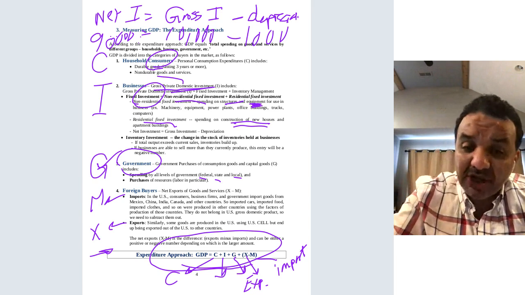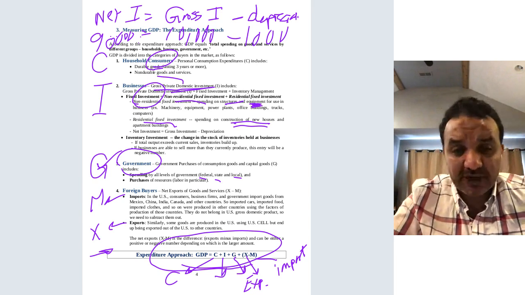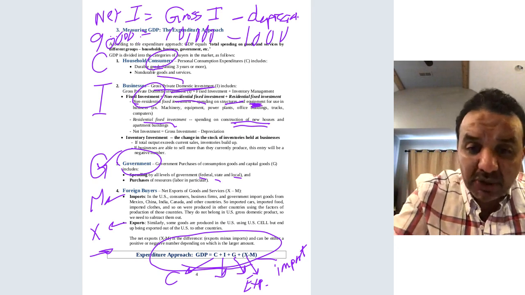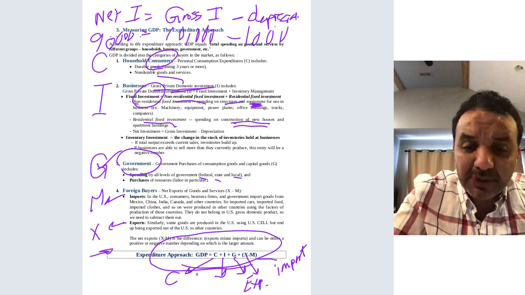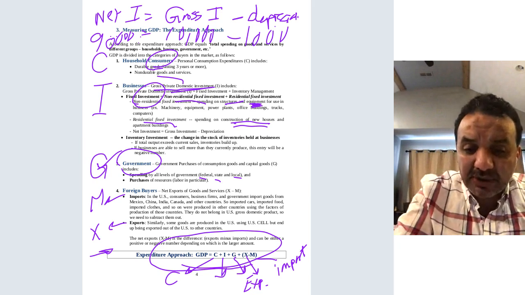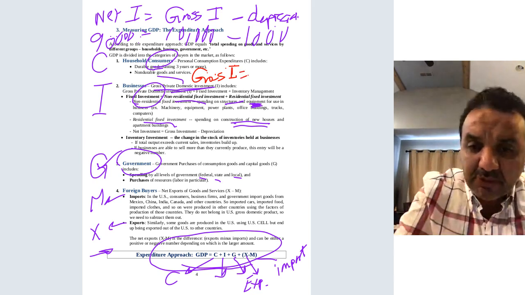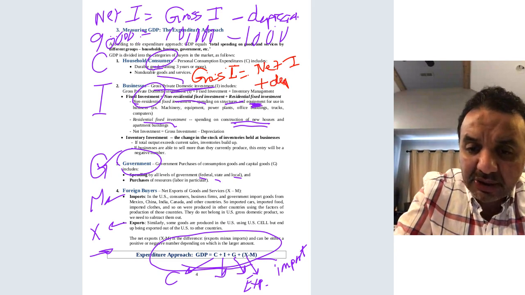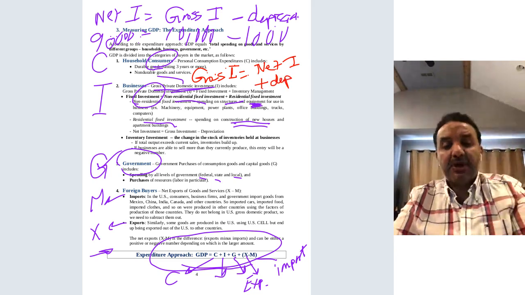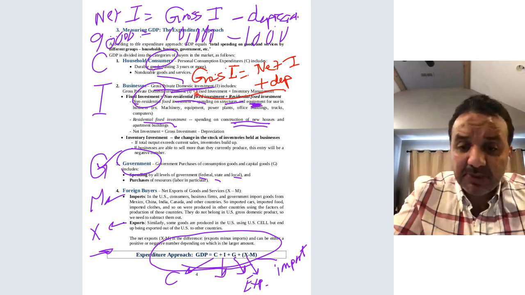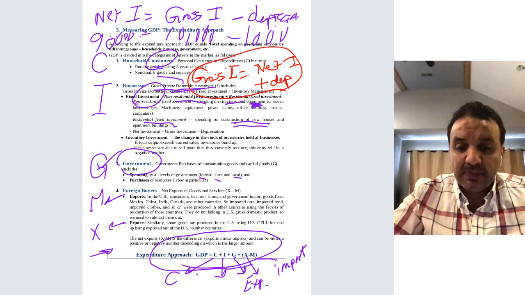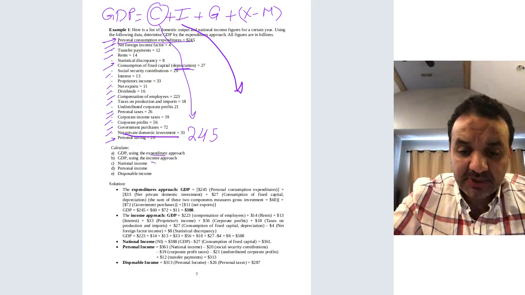So the definition is clear. It says gross domestic investment. So be careful about this. So net investment equals gross investment minus depreciation. I can write it in a different way here. So the gross investment equals, just move the depreciation to the left-hand side, net investment plus depreciation. Okay, so gross investment equals net investment plus depreciation. So I'm going to use this formula here.